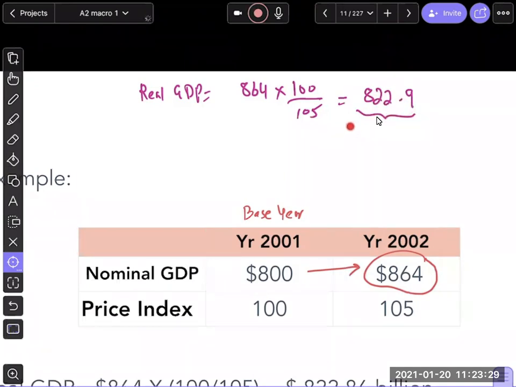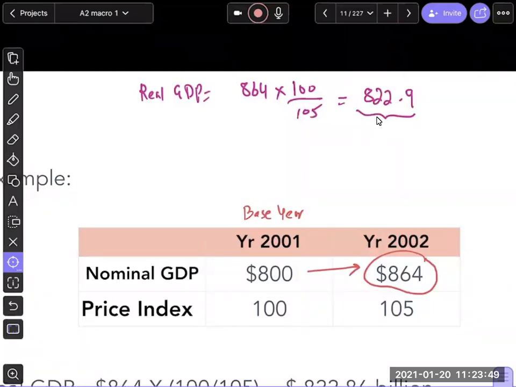Make sense? So what is the real GDP? What does this formula tell us? It tells us how much. So I reduce my GDP, or deflate my GDP, to only look into the rise of output rather than rise of prices. Make sense?